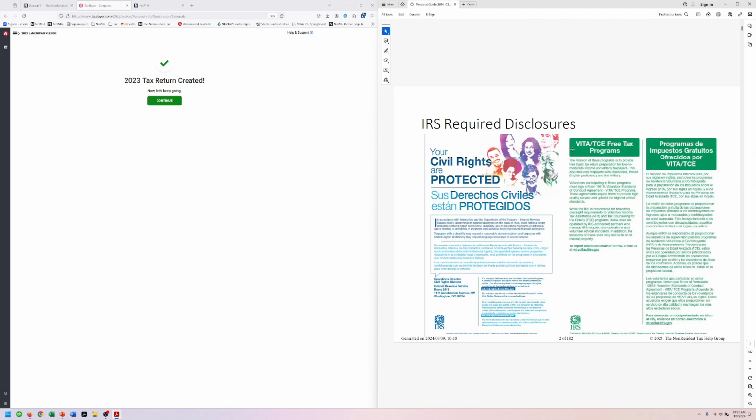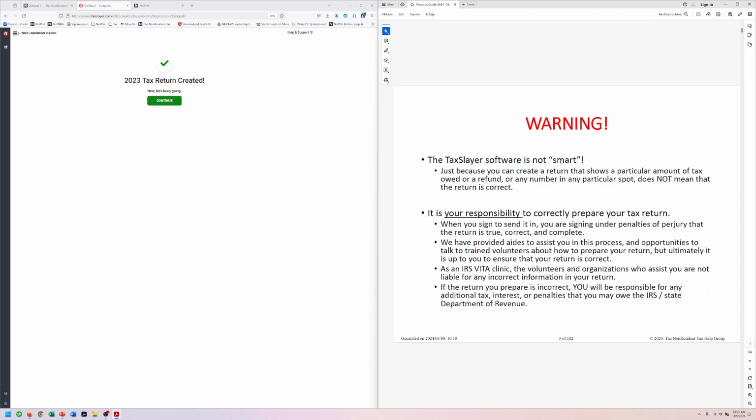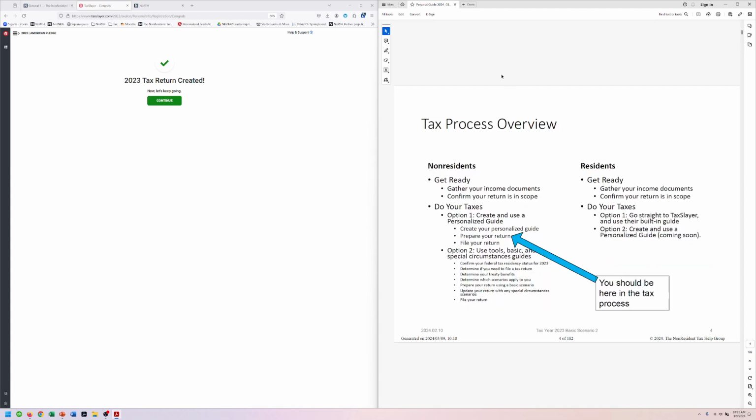So in our guide, we've got some required disclosures. A reminder, TaxSlayer unfortunately is not a smart software. So just because you can make it show a number does not mean that number is right. That is where using the guide to make sure everything is entered properly is very important, because it's your responsibility to correctly prepare your own return, like I talked about in our tax orientation.